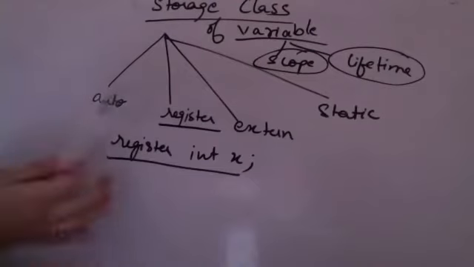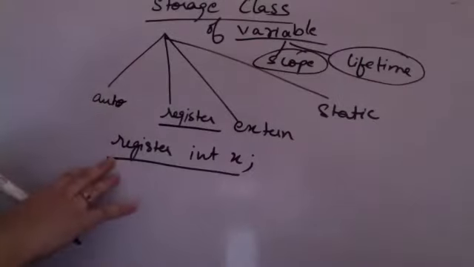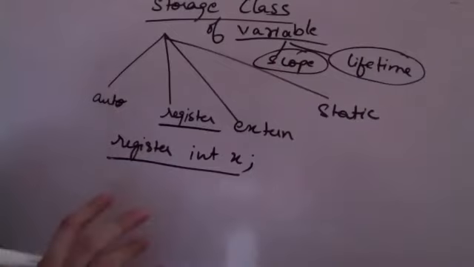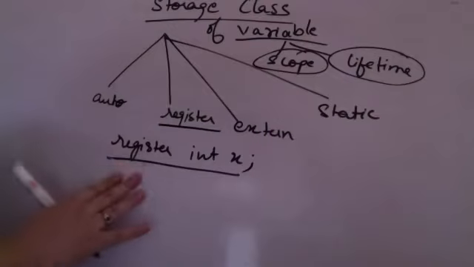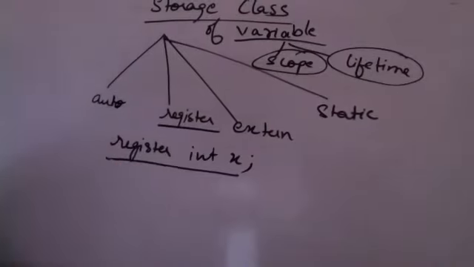It is not necessary that space is available in the register or that the compiler has permission to use a register, whatever the case may be. But we are trying that if available, kindly give a place in a register. Rest all scope and lifetime remain the same as an automatic variable; only where the variable is stored inside the memory changes using this keyword. I hope I am making myself clear.